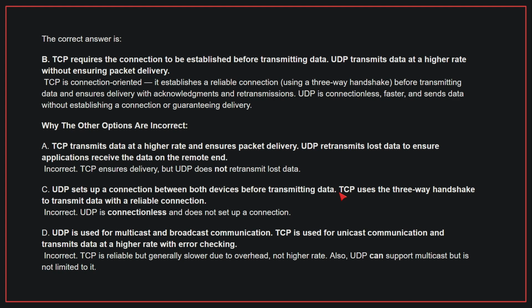D. UDP is used for multicast and broadcast communication. TCP is used for unicast communication and transmits data at a higher rate with error checking. This is incorrect. TCP is reliable but generally slower due to overhead, not higher rate. Also, UDP can support multicast, but is not limited to it. Therefore, the correct answer is B.